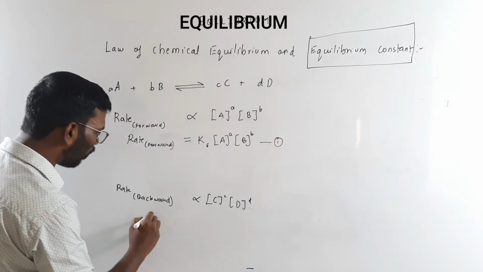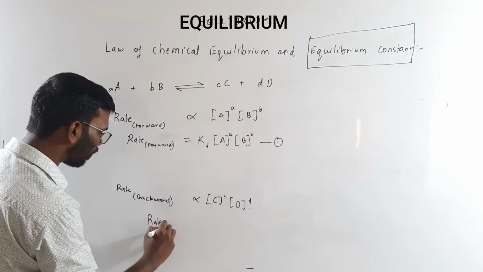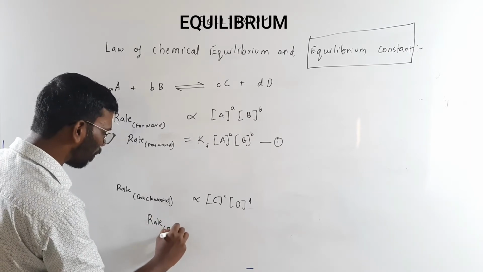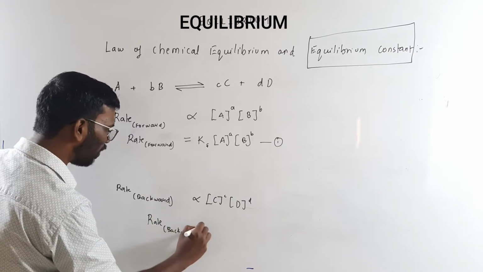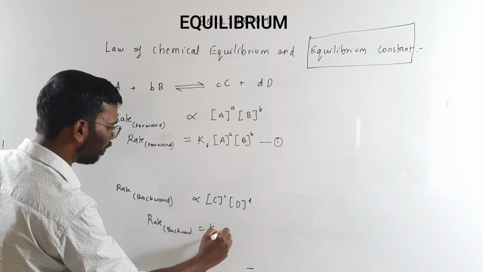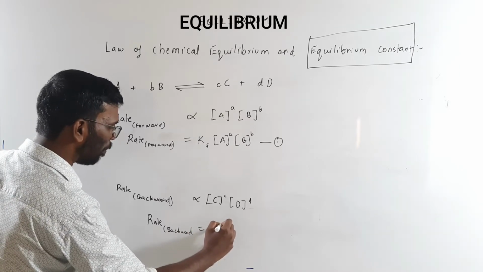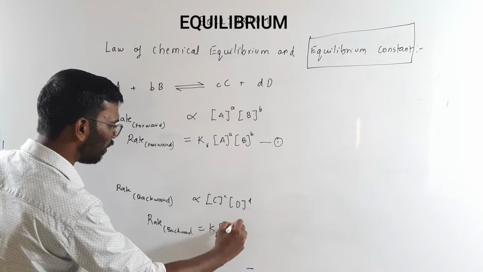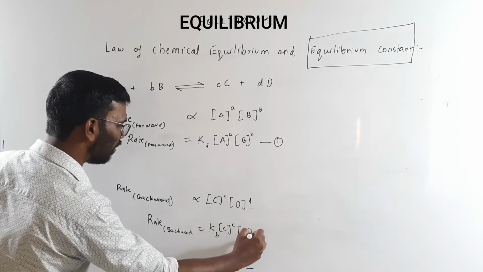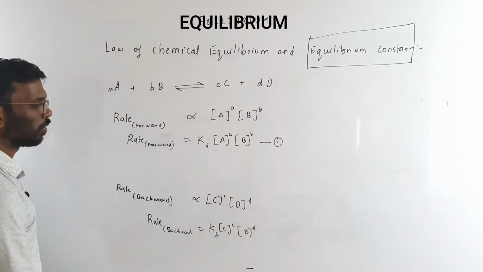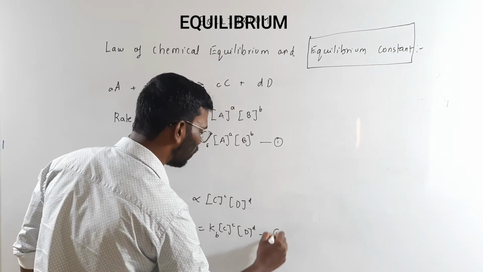I will get another equation, rate backward is equal to Kb. Kb is K for backward, C raised to C, and this is D raised to power D. So this is my equation 2. So what happens?